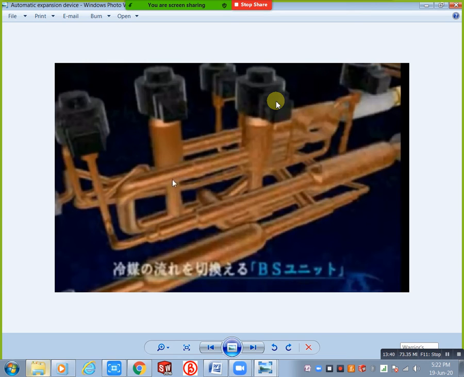But in this system, an automatic expansion valve is there. By using this valve, you already know the expansion valve function. Why are we using the expansion valve? Tell me, why are we using the expansion valve?